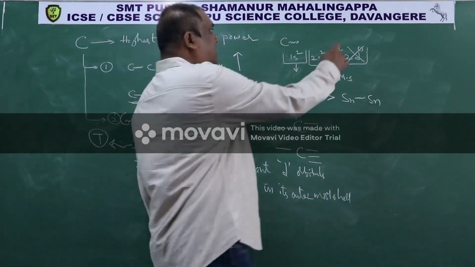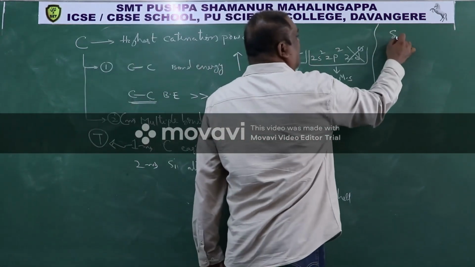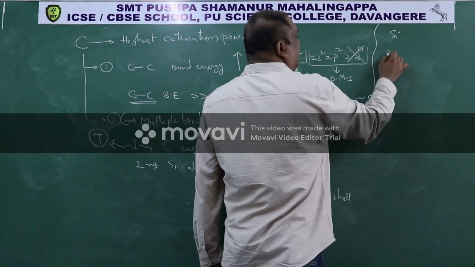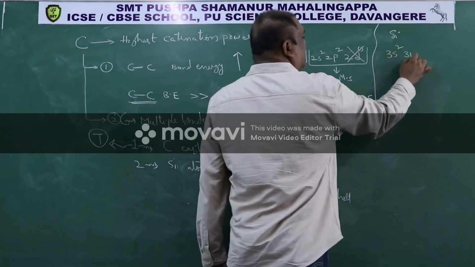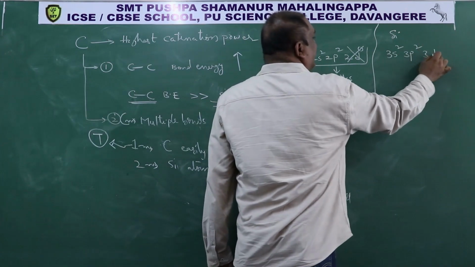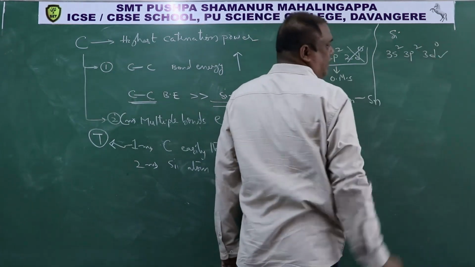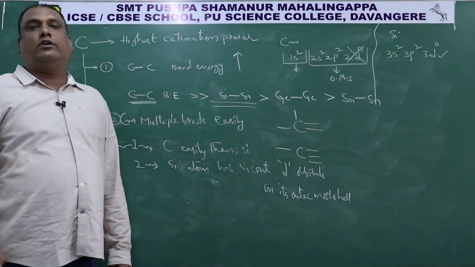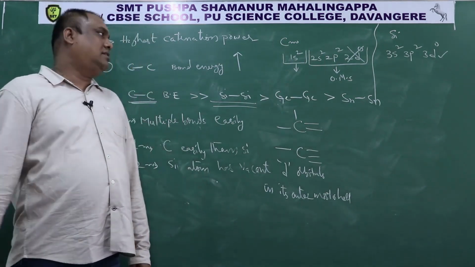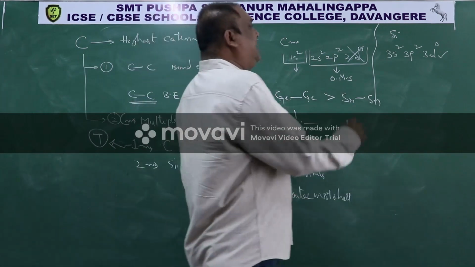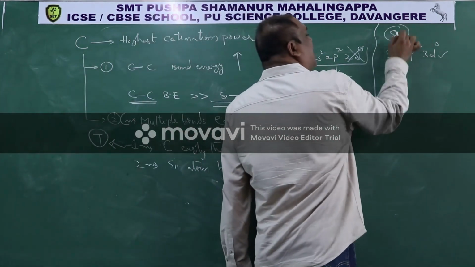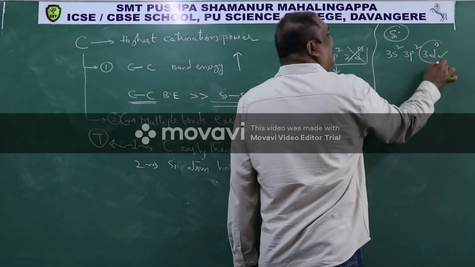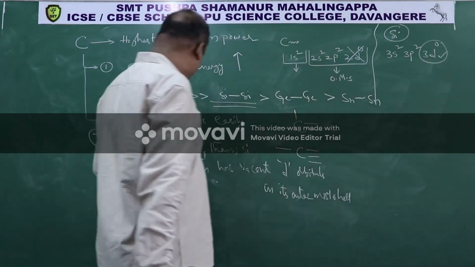Now, let me take silicon. Silicon's outermost shell configuration is 3s2, 3p2, 3d0. I can write it like this because 3d orbitals exist; 2d orbitals do not exist. So it is clear that the outermost shell of silicon has vacant d orbitals.